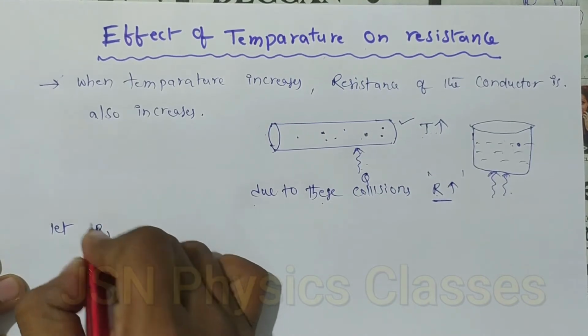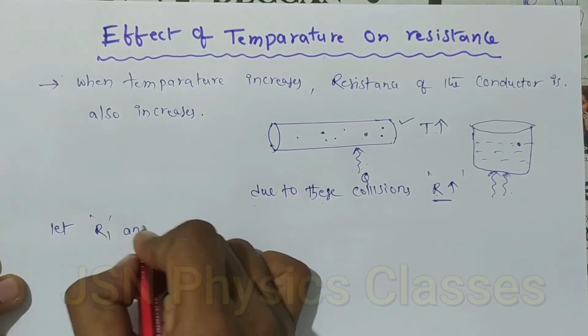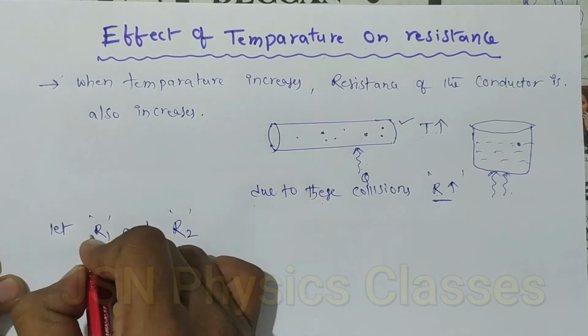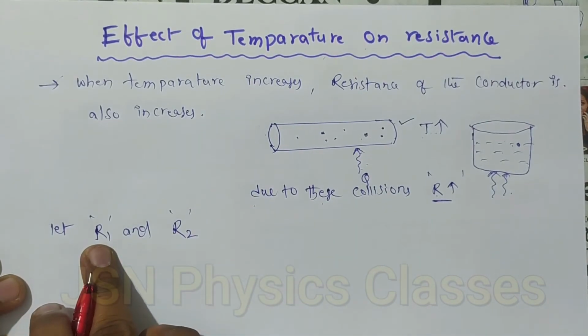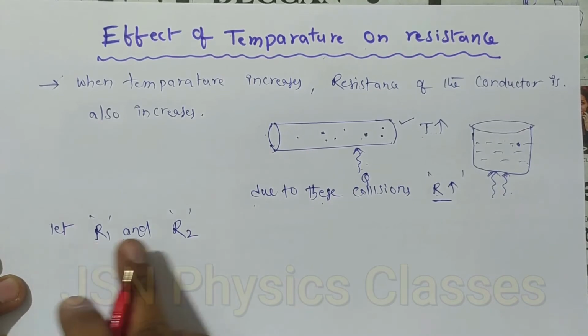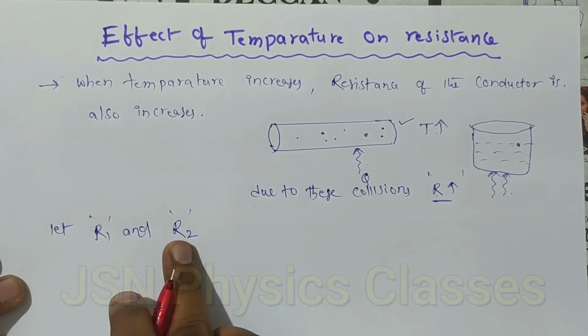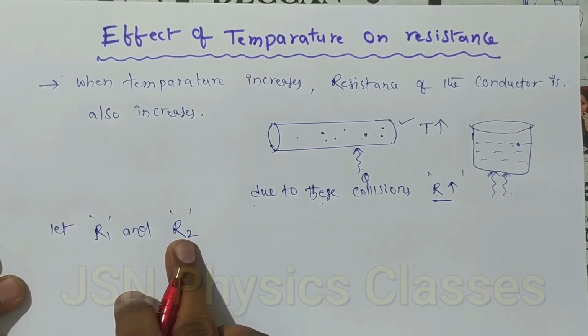Let us consider R1 and R2. So here R1 is the resistance of the device at T1 temperature. Let us consider R2 is the resistance of the device at T2 temperature.